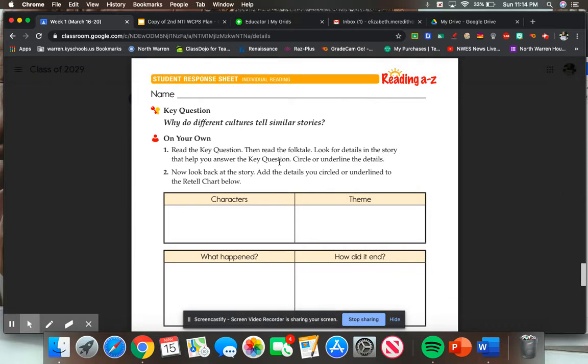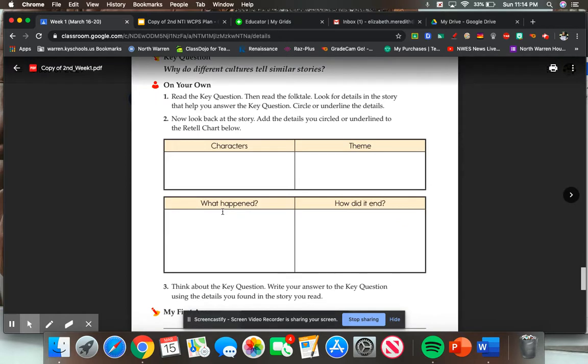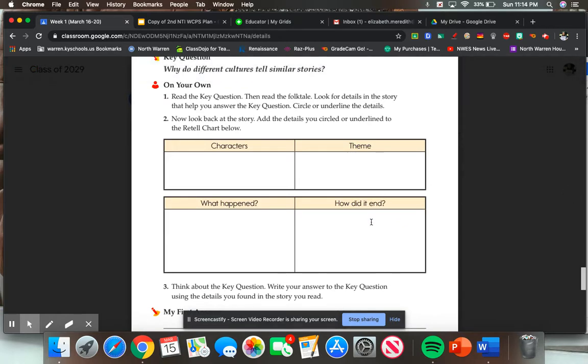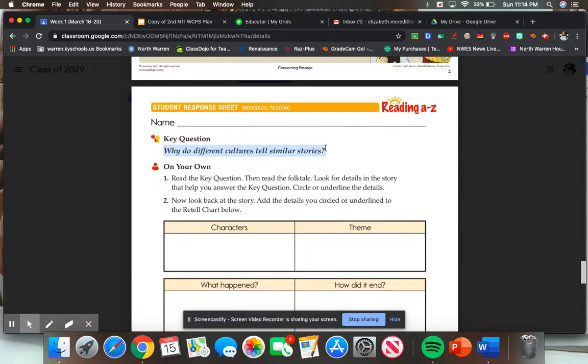Okay. Now you should have a copy of this so you can circle and underline all over your story. Okay. You're going to tell me the characters. You're going to tell me the theme. So that's going to be kind of like the lesson learned here. You're going to tell me what happened in the story, and you're going to tell me how it ended. And then down here, you're going to answer this key question. So you're going to answer, why do you think different cultures tell similar stories?